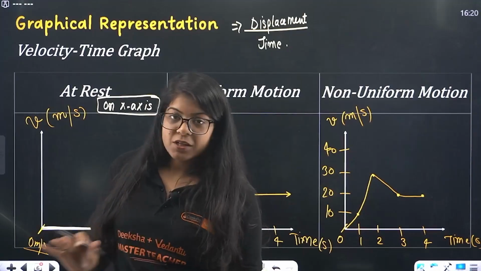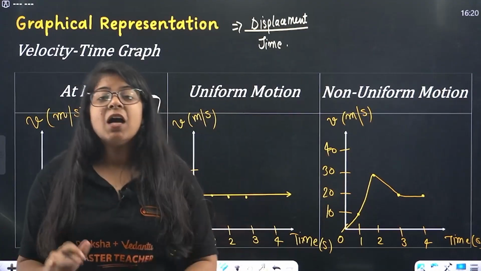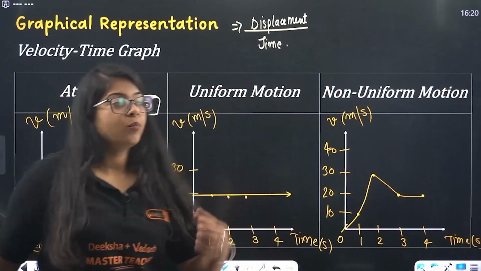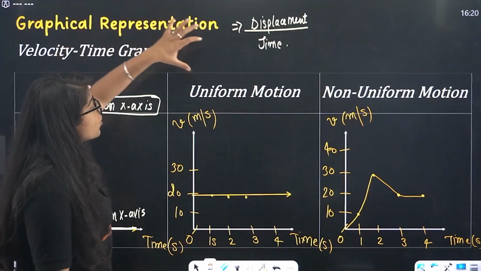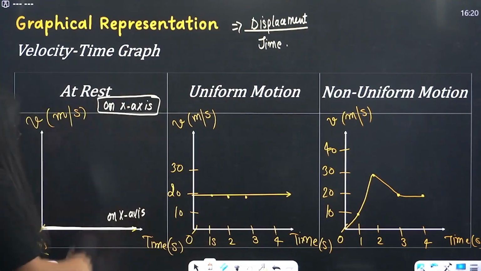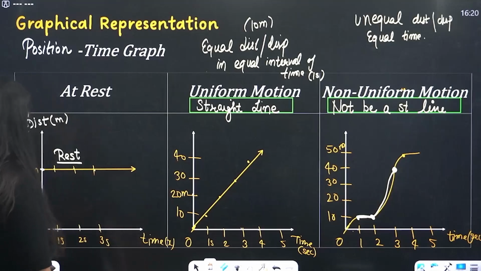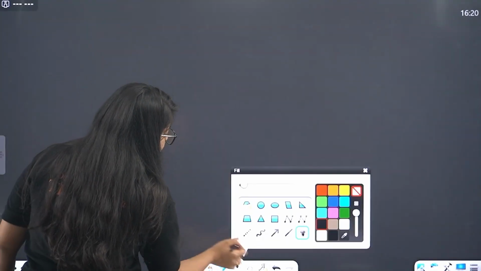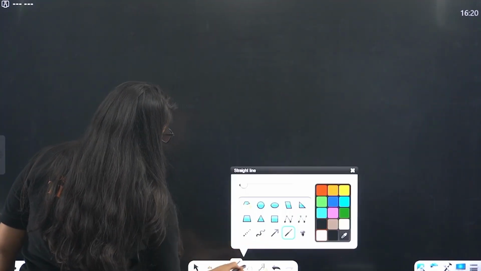That's done. Understood? Now beta, talking about uniform motion. Uniform motion was what? Equal distance in equal interval of time, right? Now come back to this particular thing. Let me make this again. Understand this very carefully.